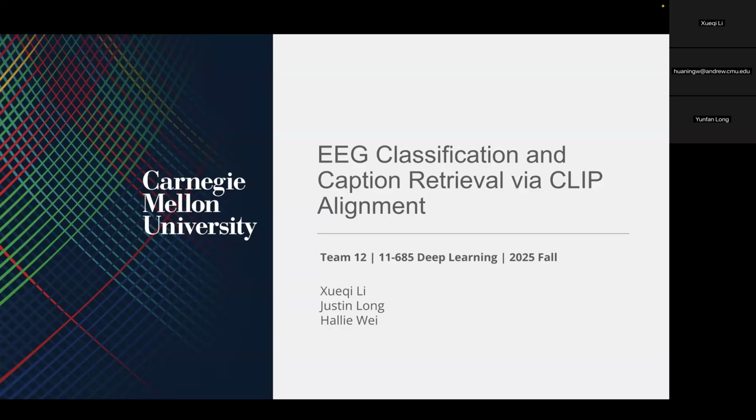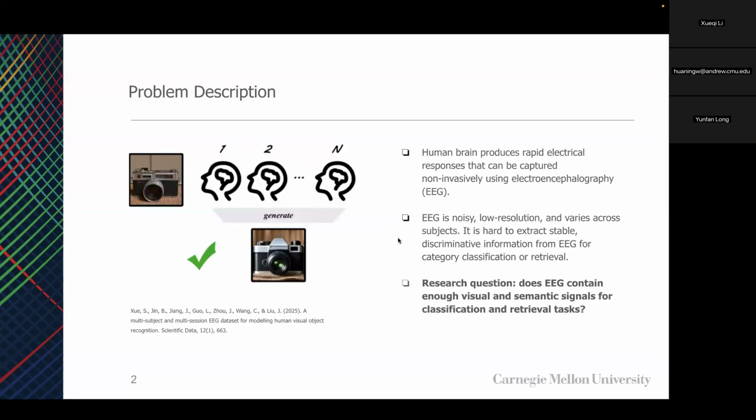Hi everyone, we're presenting our project on EEG classification and caption retrieval via CLIP alignment for the Intro to Deep Learning course in Fall 25. We focus on electroencephalography, or EEG.